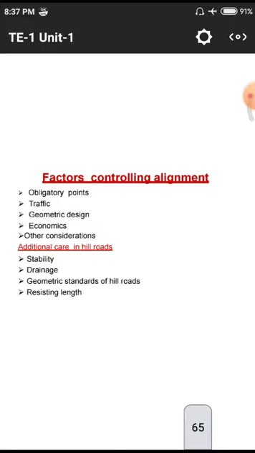We need to check the stability of that particular hill, whether it is safe or unsafe to construct the road beside the hill. We need to check those hills.